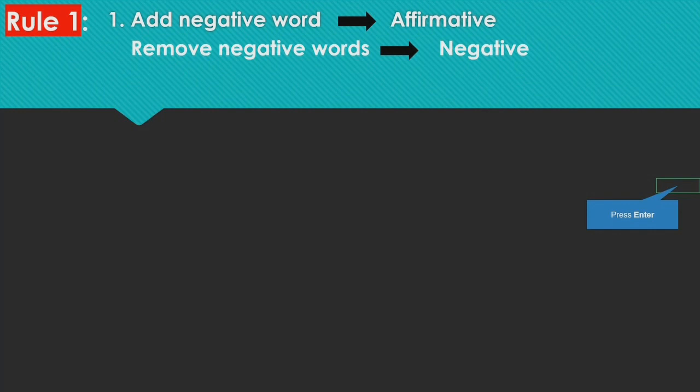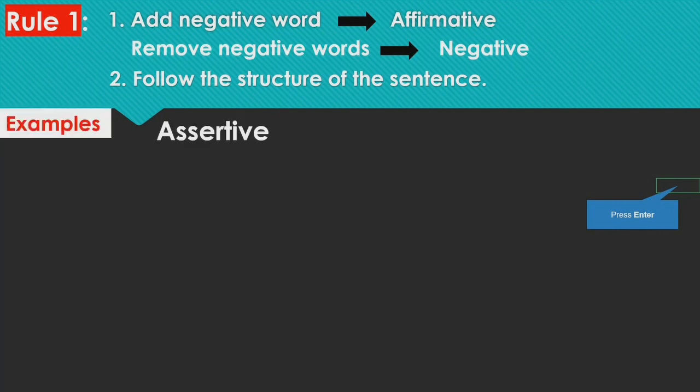So in short you have to remember that you have to use negative words if there are not any, and you have to remove them if you find any negative words. So अगर नहीं है तो use करने, है तो हटा देने. Okay, this is just to maintain the meaning of the sentence. And the second thing is, obviously as I said, you have to follow the structure of the sentence, like punctuations and the structure of the particular type of sentence.